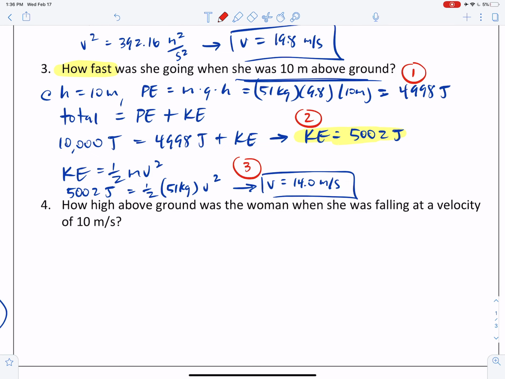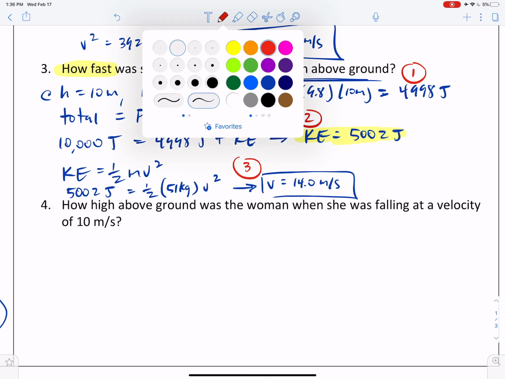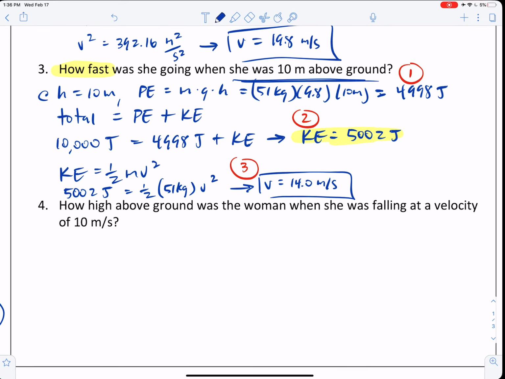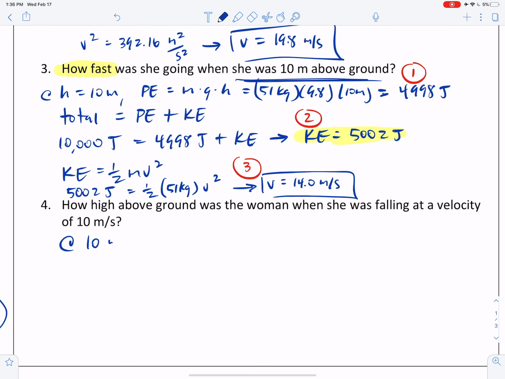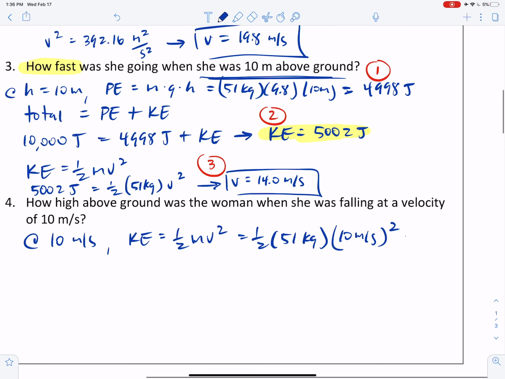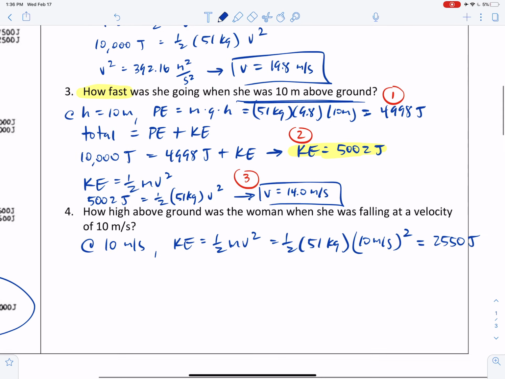Number 4, how high above ground was the woman when she was falling at a velocity of 10 meters per second? Okay, well, at 10 meters per second, I can figure out her kinetic energy, right? Kinetic energy is 1/2 mv squared. So I've got her mass, I've got her velocity, plugging in the numbers, I find out that she has 2,550 joules of kinetic energy at that moment.